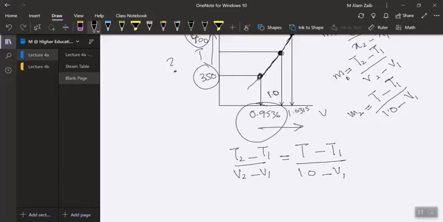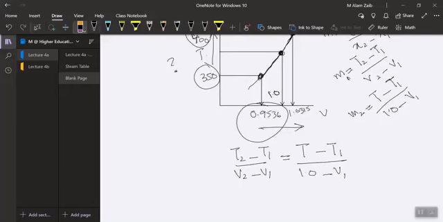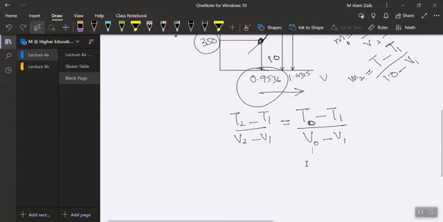If you are a little bit confused, call it t naught, and call this volume v naught. So v naught would be equal to 1.0. But anyway, you can use any abbreviation you like.